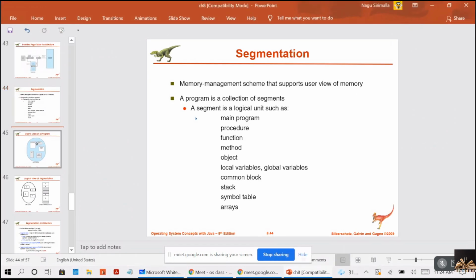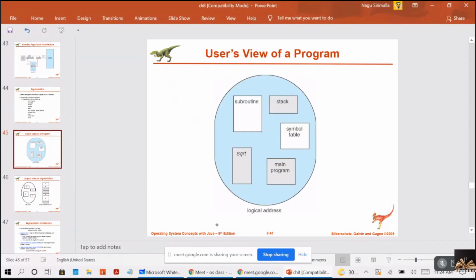If you take a C program, the C compiler will create separate segments for the following. This is the logical address space, consisting of this set of segments.